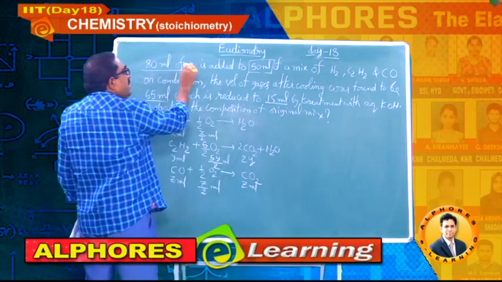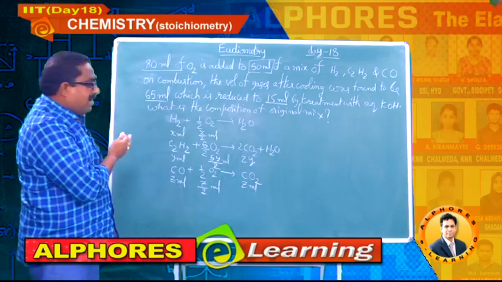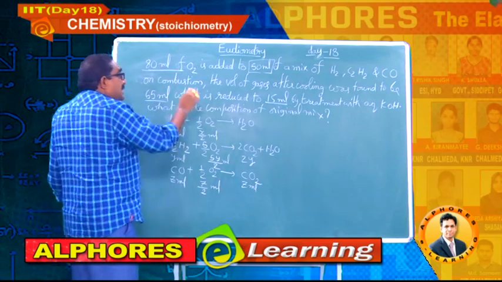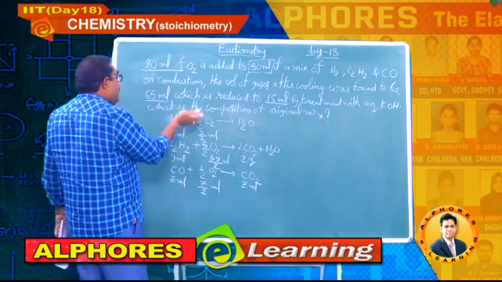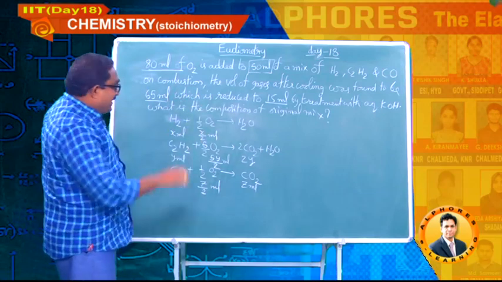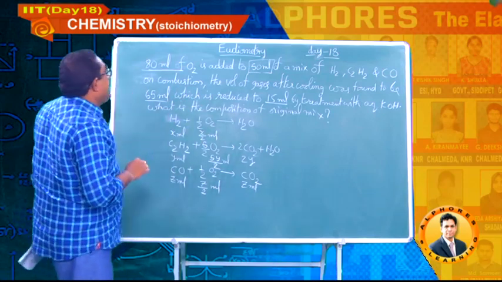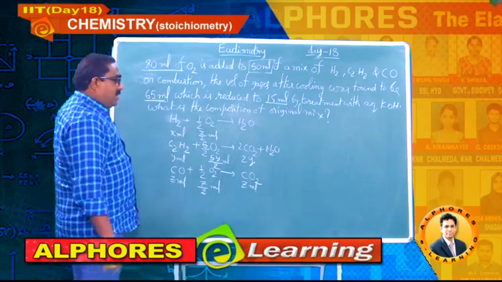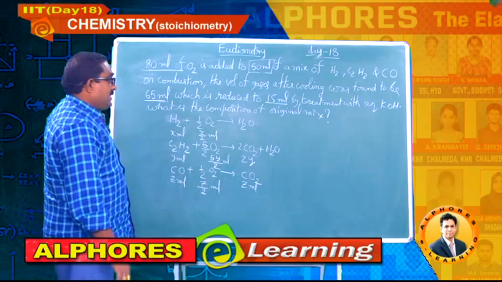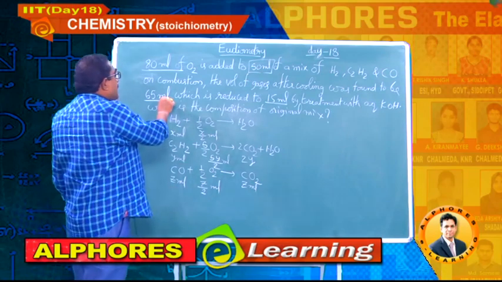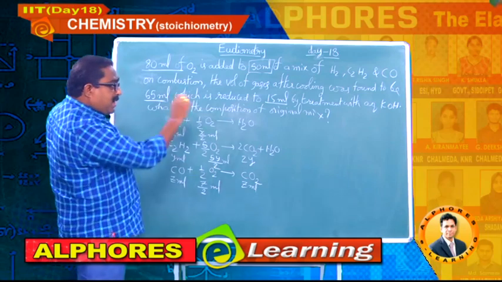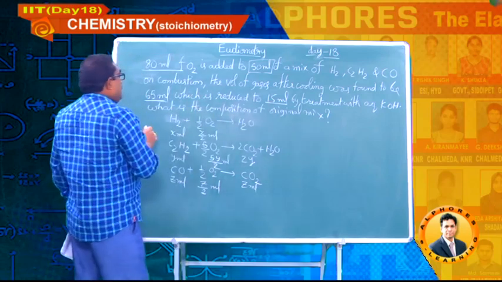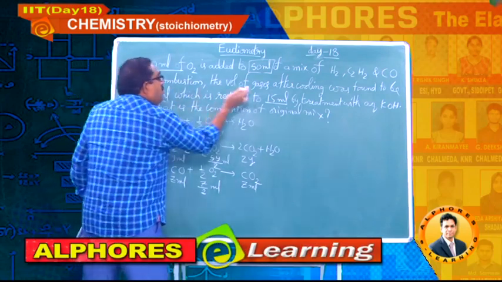Here 80 ml of oxygen is added. It means a sufficient amount of oxygen is added. Sufficient or extra? Let us finalize after the discussion of this data. And finally, how much volume did he get? 65 ml for all the gases. When it is passed through KOH, it is reduced to 15, from 65 to 15.